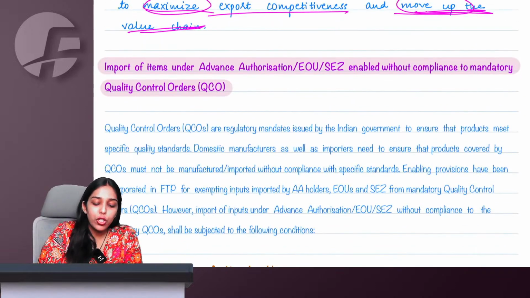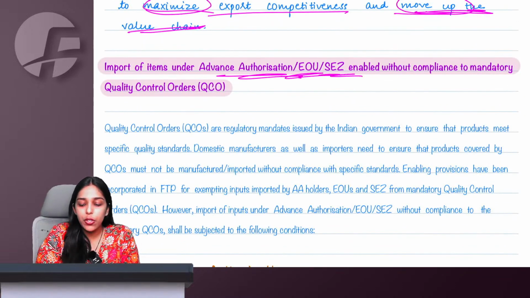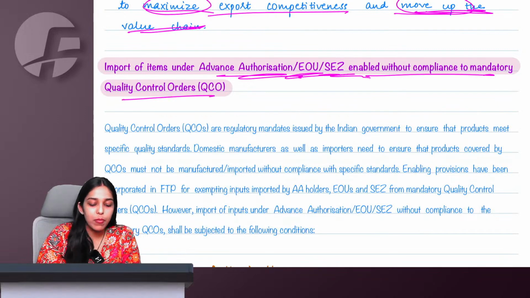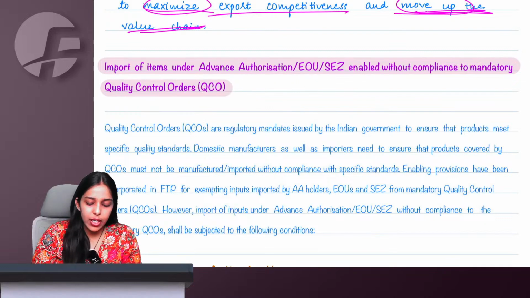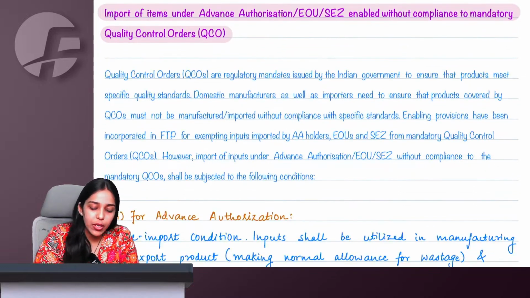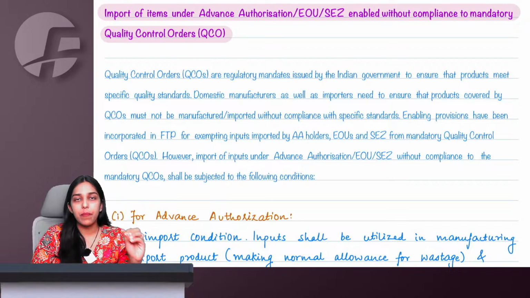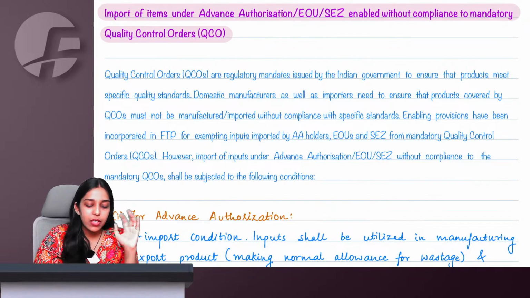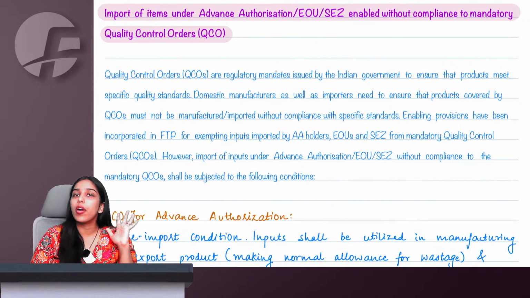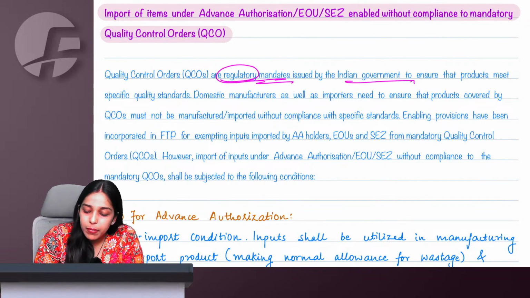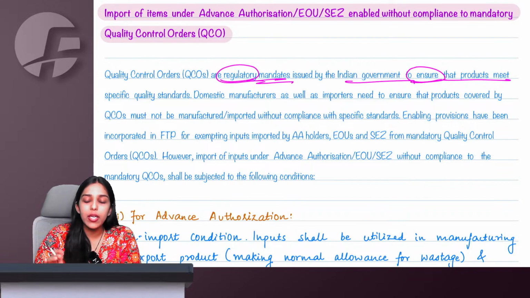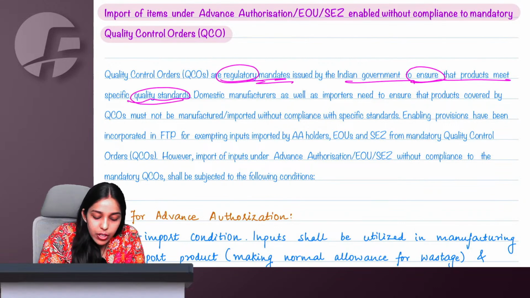Then we have import of items under advance authorization, EOU, SEZ enabled without compliance to mandatory QCO. What is QCO? QCO is quality control orders. Normally if you are importing something, the goods should be compliant with QCO, that is quality control orders. Quality control orders are regulatory mandates issued by government to ensure that whatever products you are importing should meet the specific quality standards.